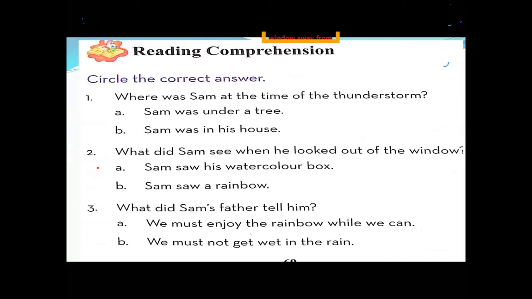Now let's move towards the reading comprehension. On our reading comprehension, page number 69. Circle the correct answer. First one is, where was Sam at the time of the thunderstorm? Number one, Sam was under a tree, or Sam was in his house.